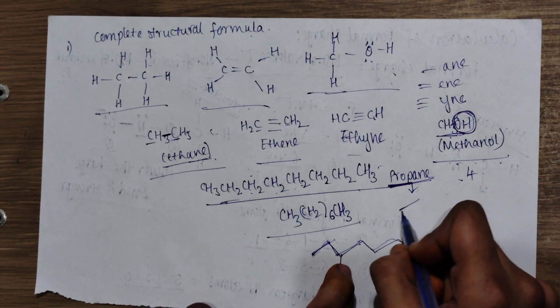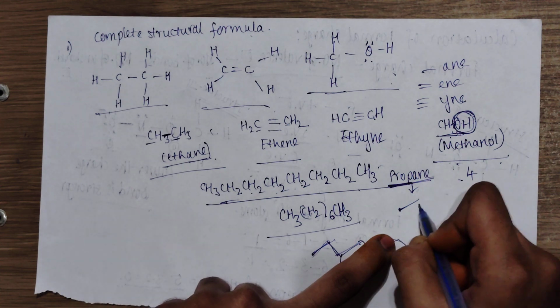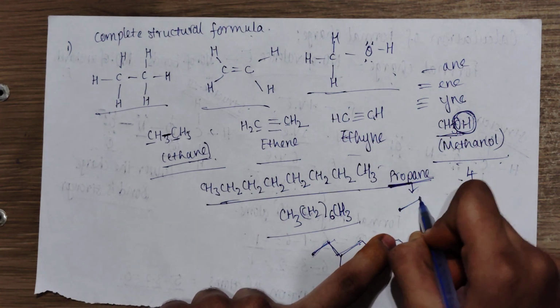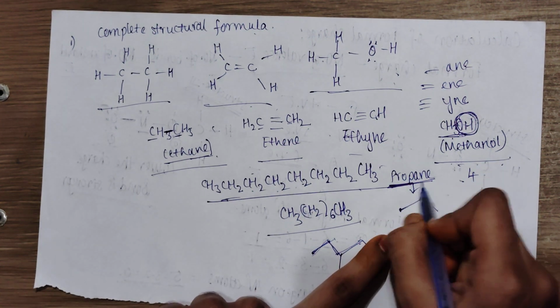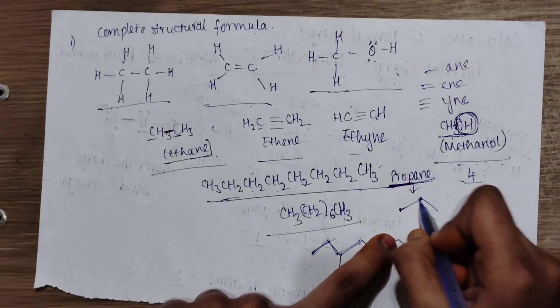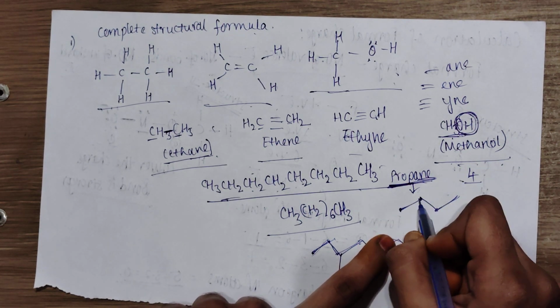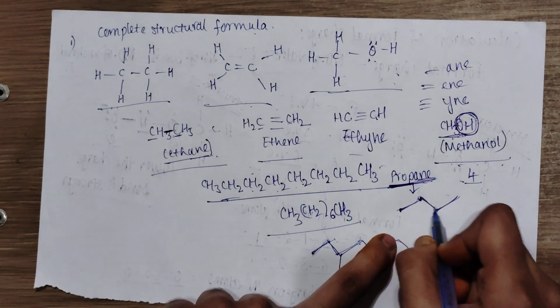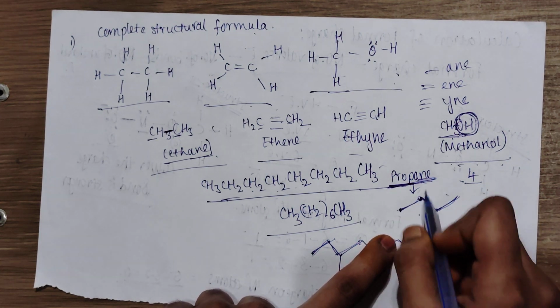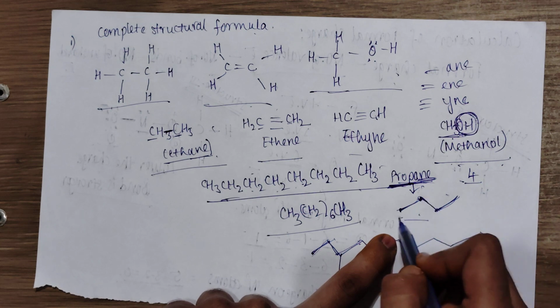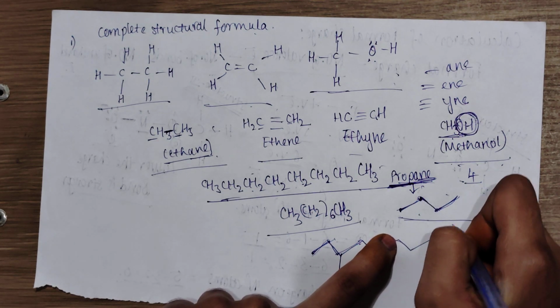Here, this represents 1 carbon, and this another carbon. Totally we should have 4 carbons, 1, 2, 3, and 4. It means all are single bonds. So in this way, we represent molecules in bond line.